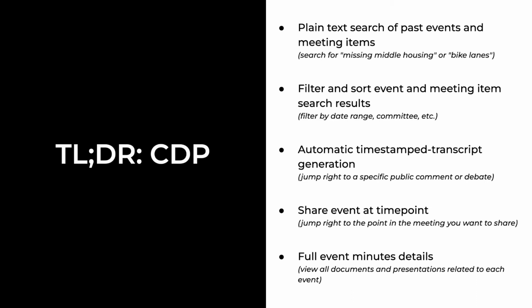So for a TLDR of CDP's features, for a single deployment or a governing body that the website will be for, CDP provides plain text search for a governing body's meetings or events and its minutes items. CDP will provide the ability to filter and sort those events based on various criteria. CDP also provides automatic timestamped transcript generation that we can either generate through closed caption files or through speech to text using machine learning. We also provide the option to share an event at certain timestamps.